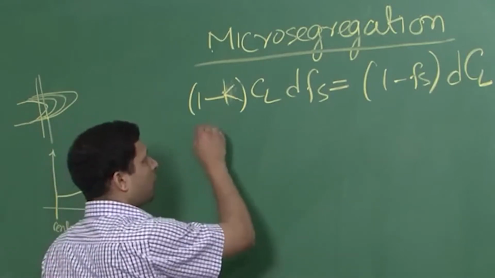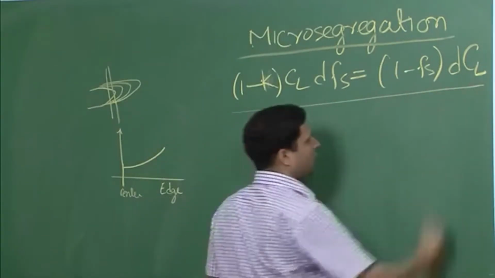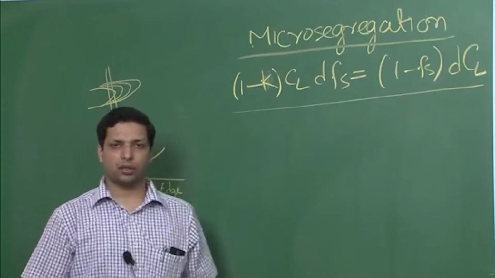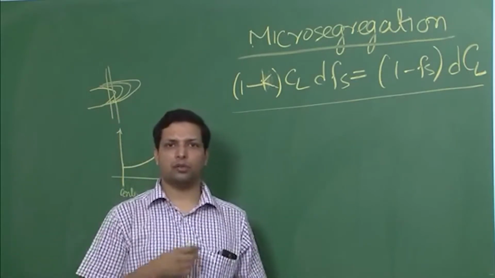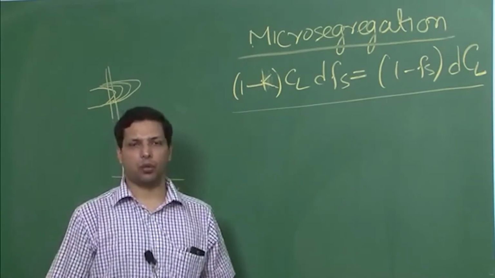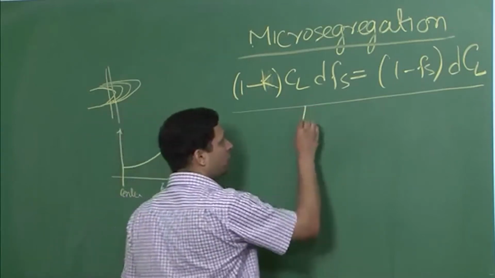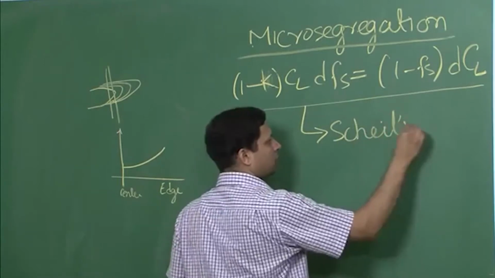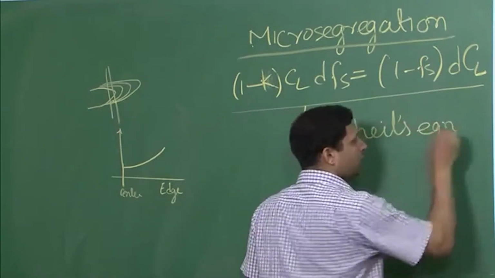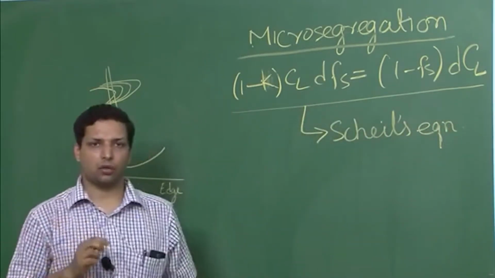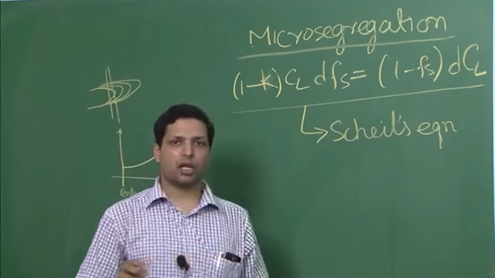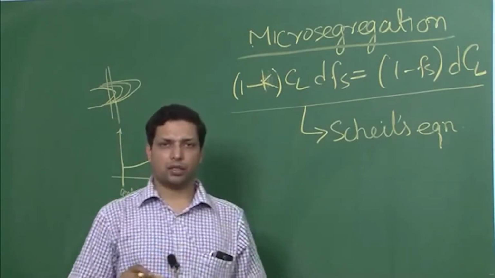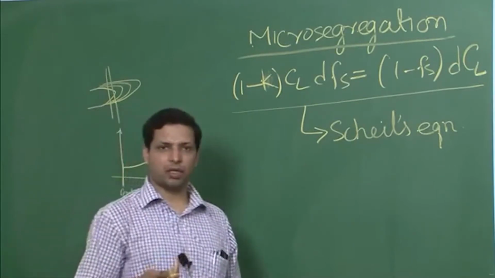The important point that I am trying to convey here is that if you look at this differential form of the equation, you will see that it is very familiar. Why is it familiar? We know it from Scheil's equation. And where was it valid? It was valid for single crystal growth, where there is no diffusion in solid and complete mixing in the liquid.